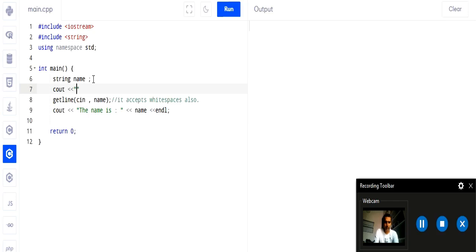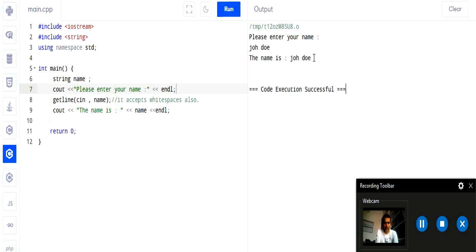And now here we give some statement. The user should know what he or she has to enter. Please enter your name, and now run it. So please enter your name. So John Doe, enter. Here is the output. John Doe. Okay, so it is taking other characters after the white space also.